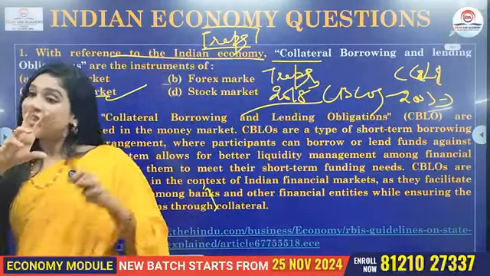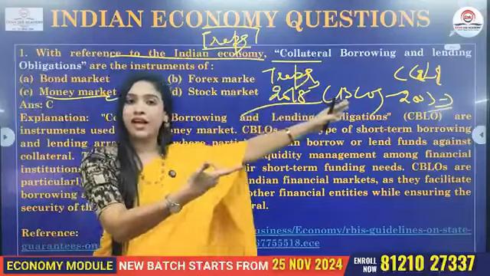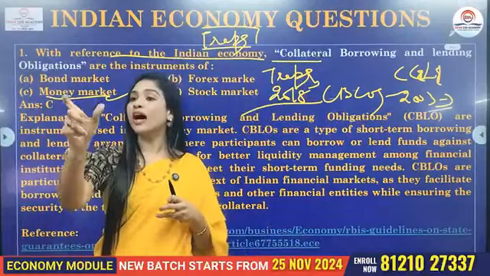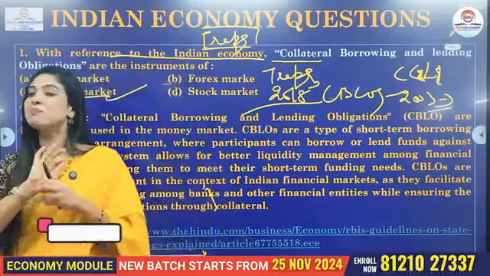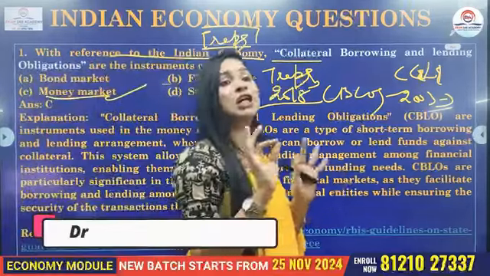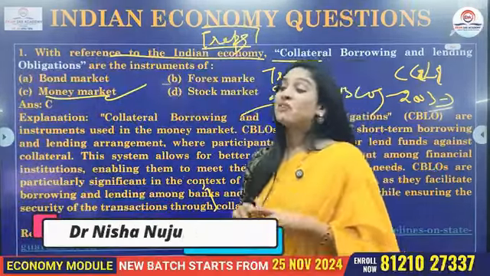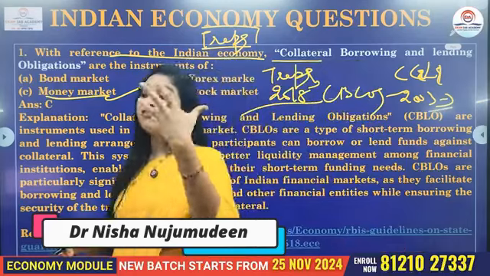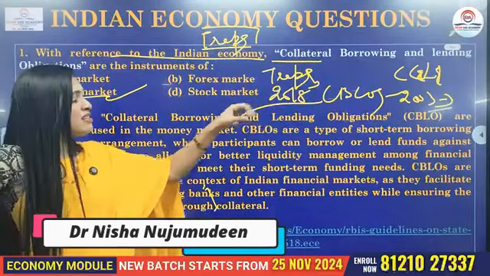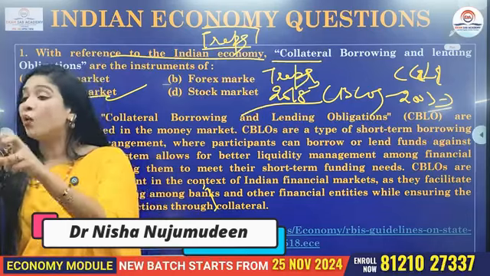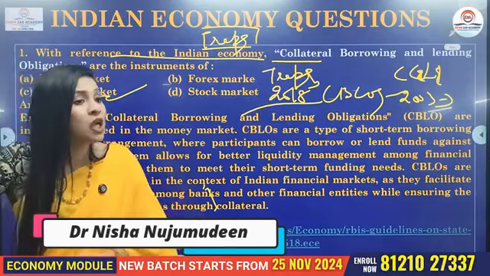And now when these CBLOs were there, the basic reason why we use this particular financial market instrument is to manage liquidity or, let's say, money supply, and also for short-term funding requirements. These CBLOs are discounted instruments. And how are they available?